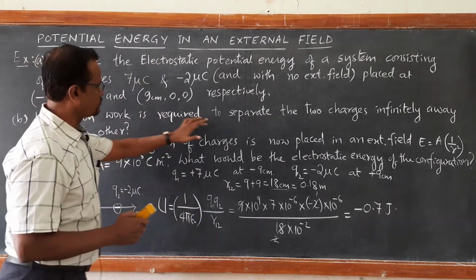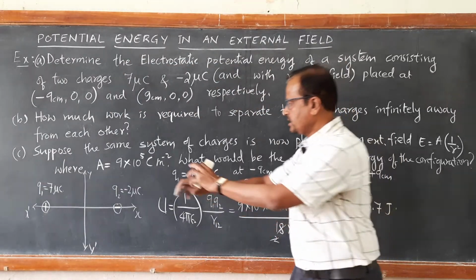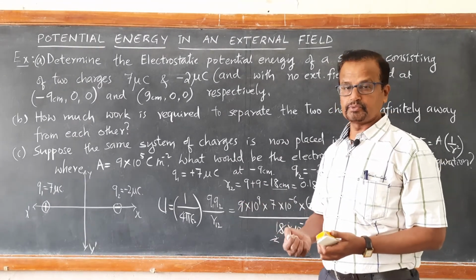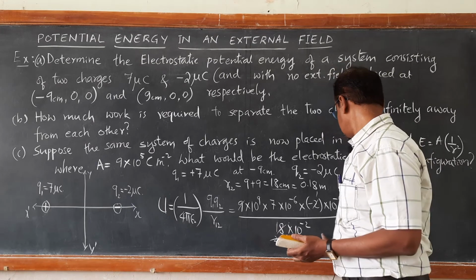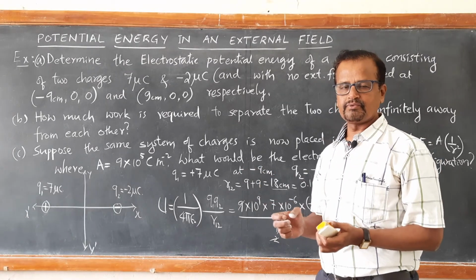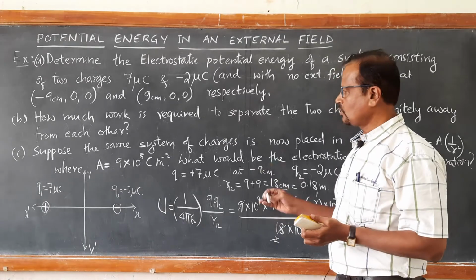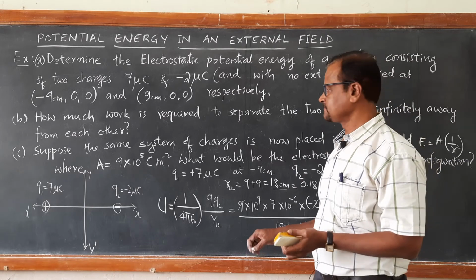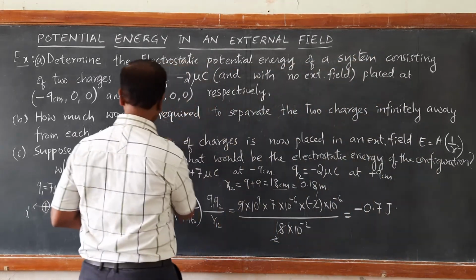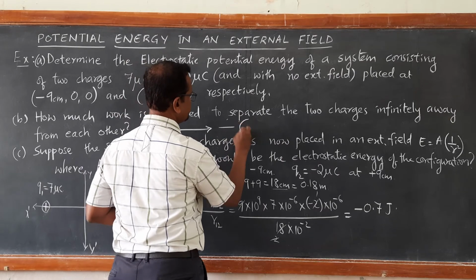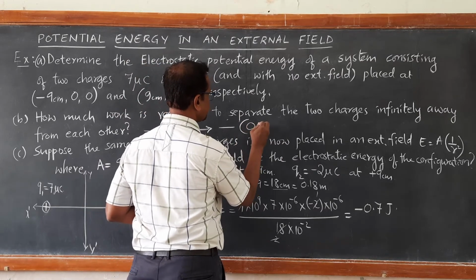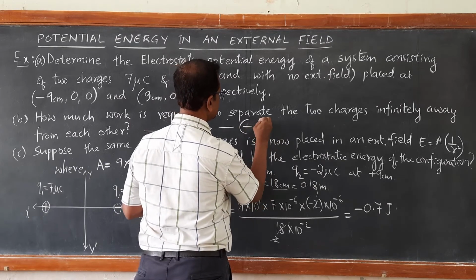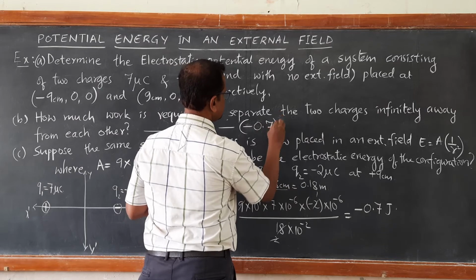Second question is very simple. How much work is required to separate these two charges infinitely away? So one has to do positive work. When the potential energy is negative, means there exists force of attraction between them. So how much work is required to separate these two charges is minus of this, minus of minus 0.7 joules.